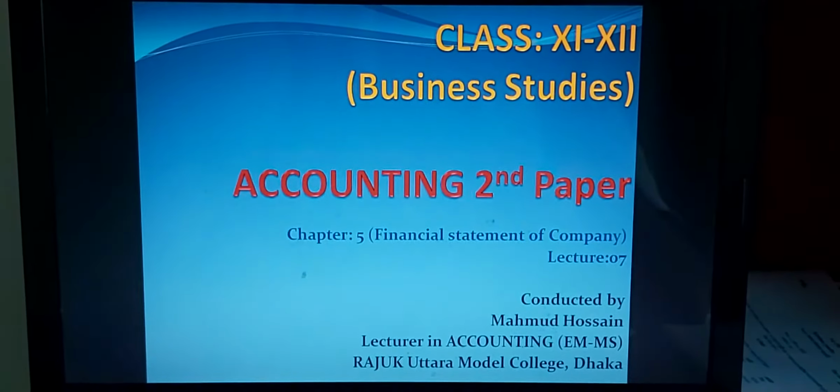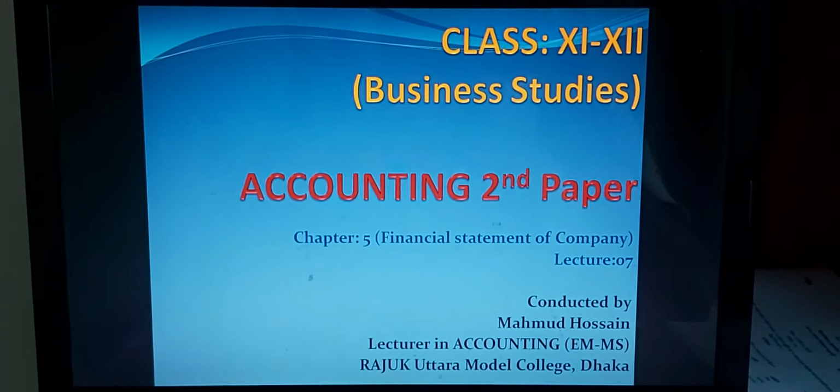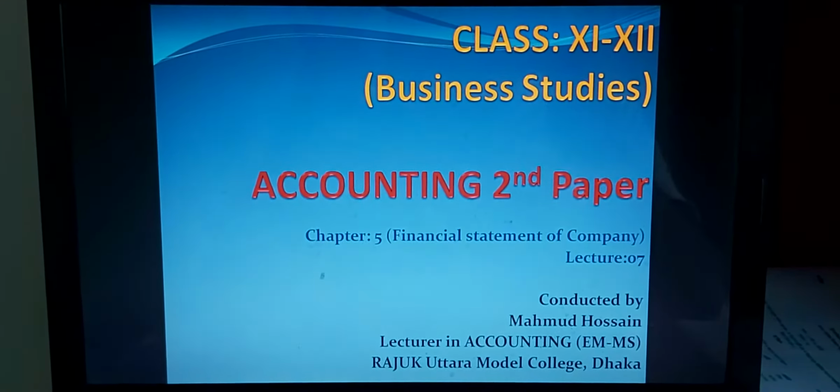Dear students, welcome back to our new lesson for the subject of accounting second paper, for the class of 11 and 12 business studies. The chapter going on is number 5, the financial statement of joint stock company. This is lesson number 7 for financial statement of company. This is conducted by Mahmood Hussain, lecturer in accounting, English Medium morning shift, Rajagutra Model College, Dhaka.